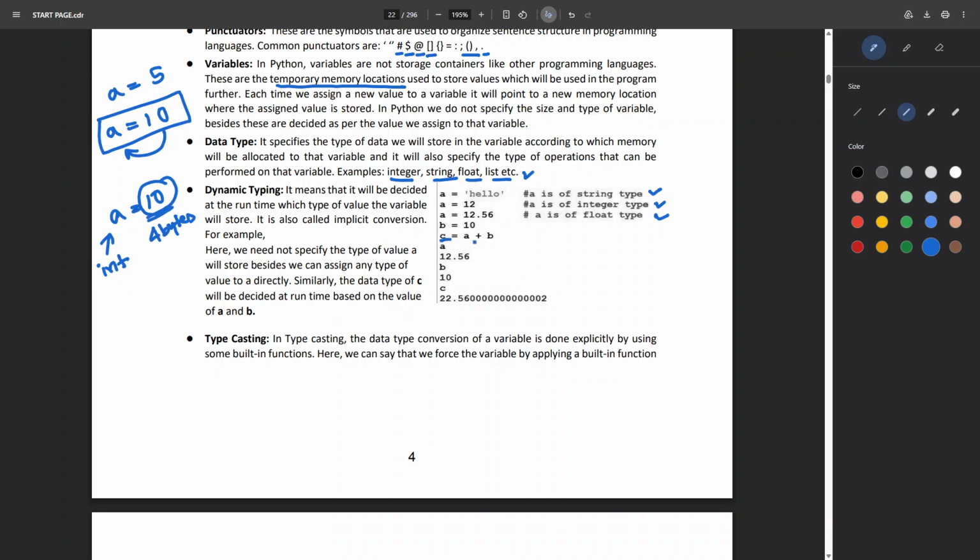If I do c equals a plus b, then the last value, that is 12.56, will get added to our 10, right? So it will give us 22.56. I just told you that the latest value assignment will be stored in the variable. Here there are three assignments to a, and the latest one is 12.56. So this 12.56 will be used here, and it will be added to our assignment of b, that is 10, and it will be added like this.